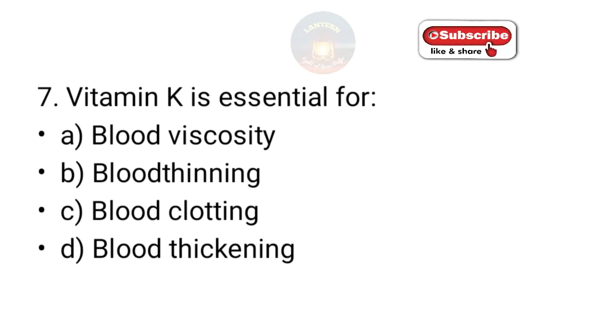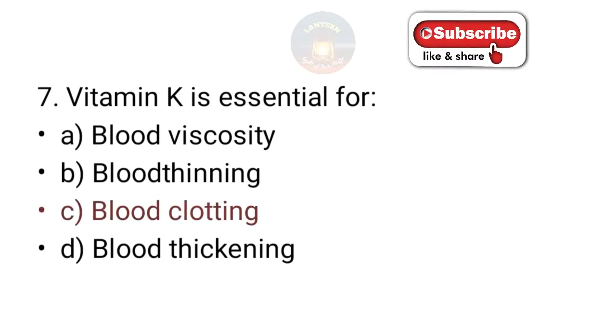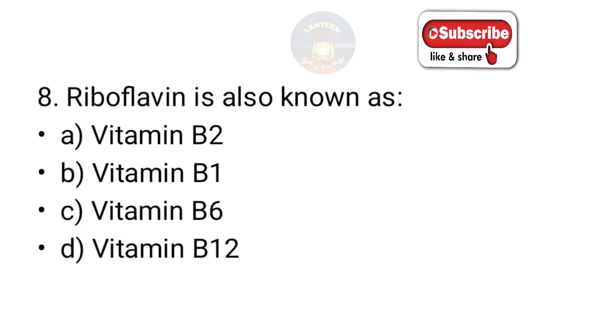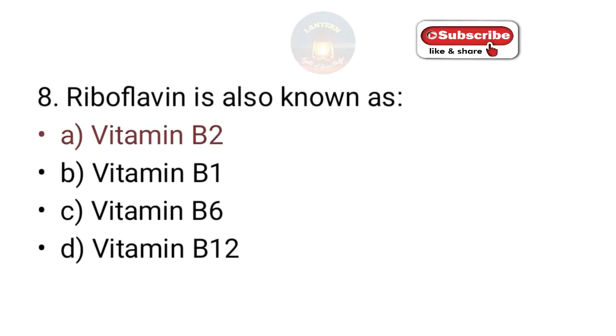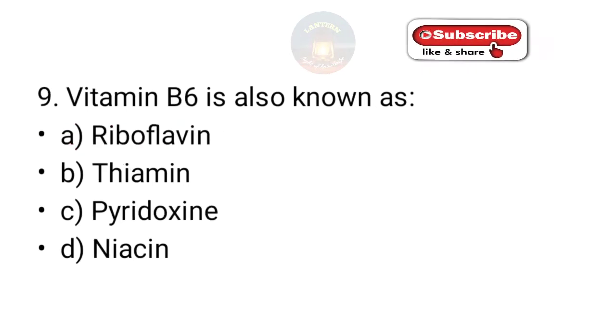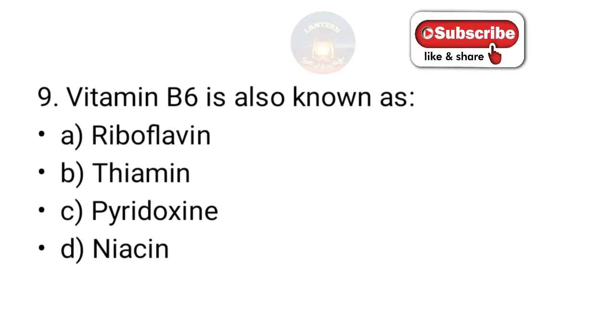The vitamin K is essential for blood viscosity, blood thinning, blood clotting, blood thickening. So the answer is blood clotting. Riboflavin is also known as vitamin B2, B1, B6, B12. So what is the answer? It is B2. Vitamin B6 is also known as riboflavin, thiamine, pyridoxine, niacin. So what is the answer?